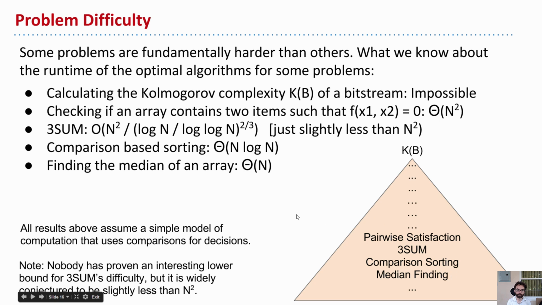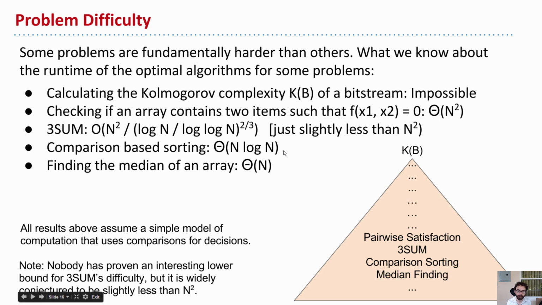There's the three-sum problem, which is a little easier than this problem, which says, given an array of numbers, are there any three numbers that add up to 0? And there's an algorithm that's n squared divided by log n divided by log n to the 2/3. So this is just slightly faster than n squared, and so it's a little better than this one.